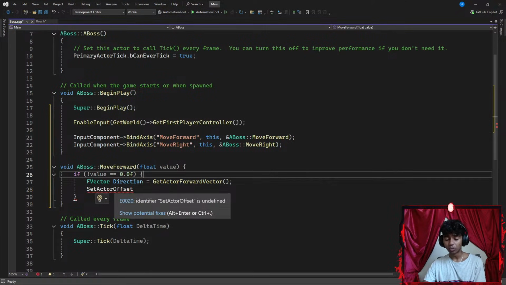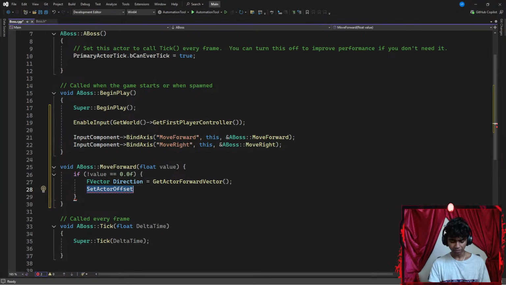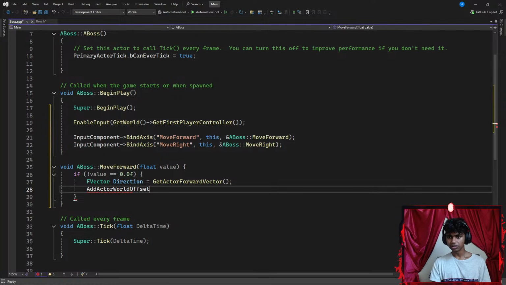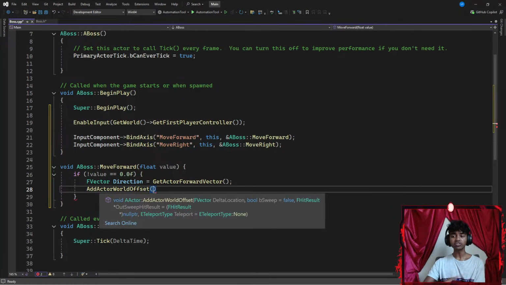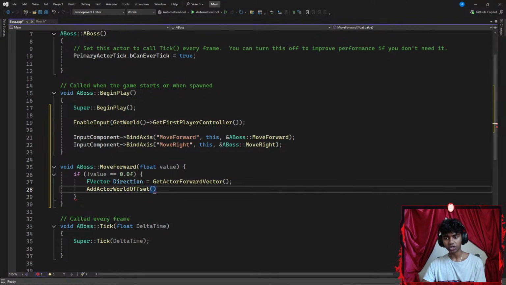Okay, add actor world offset is this function. I gotta maybe write it down or something. Let's go with add actor world offset. Okay, perfect. Then I go with the parentheses. Now, my add actor world offset does require a parameter of delta location, which in this case is my FVector up here. So I'm going to go ahead and add my direction as a local variable. And then I'm going to multiply that by my value. And I'm going to multiply those things as well with something like, I don't know, maybe 600 centimeters.